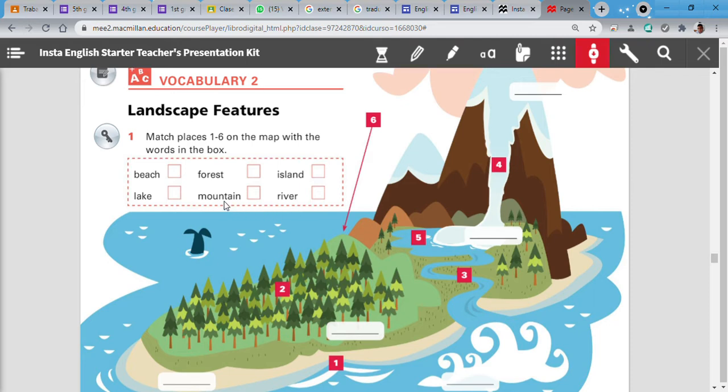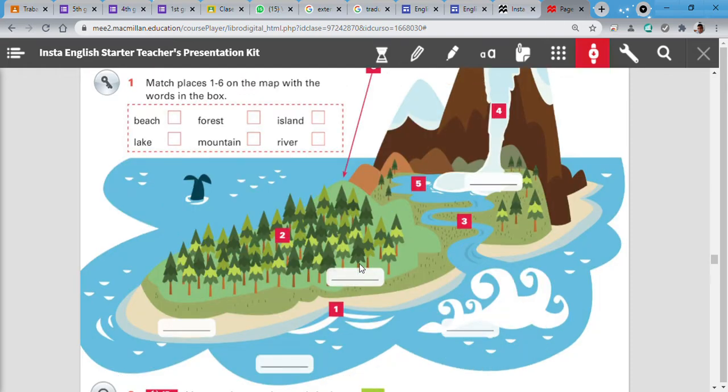The mountain. Number 5. It's a lake. And number 3. It's a river. Okay, this is number 3, a river. So look at the pictures. The beach. The forest. The island, number 6. The lake, number 5. The mountain, number 4. And the river, number 3. This is part of our vocabulary.